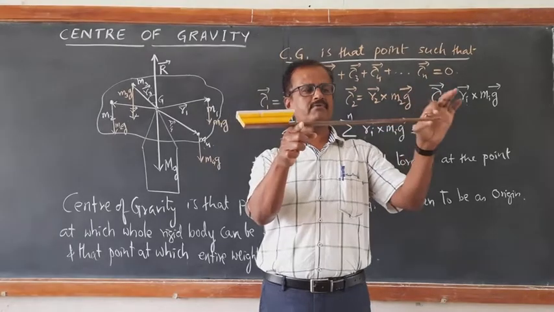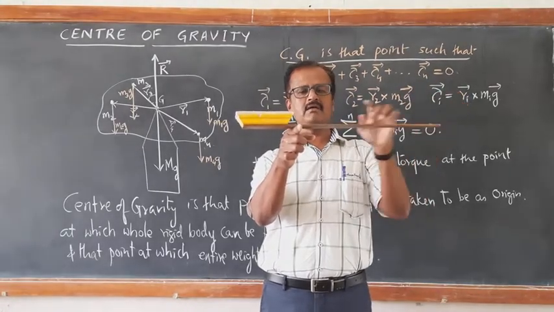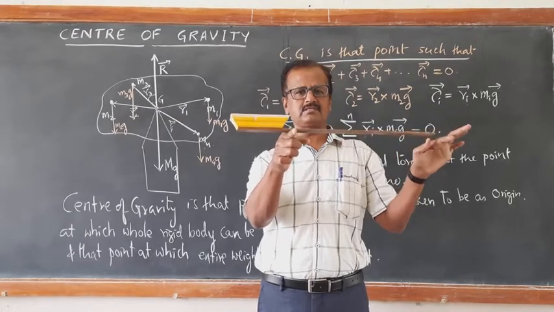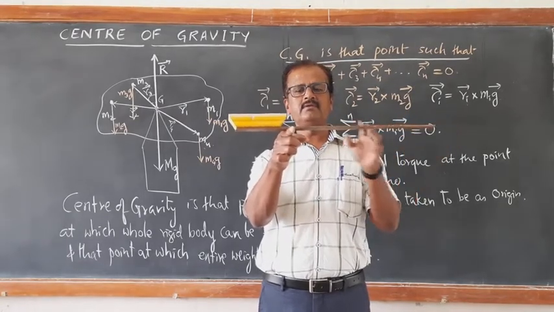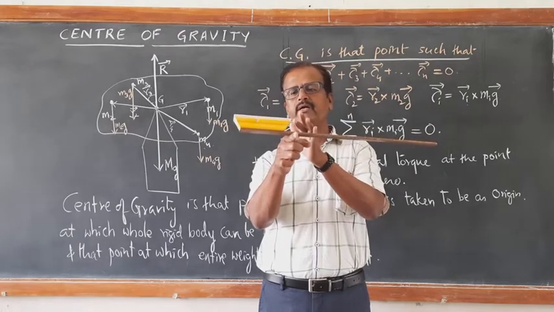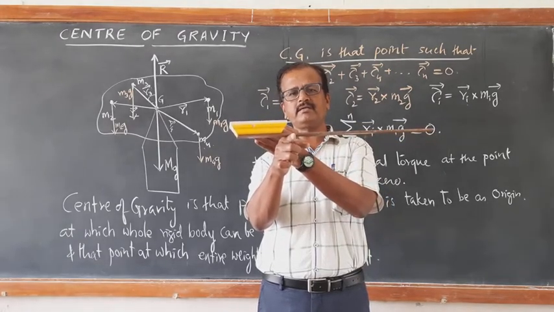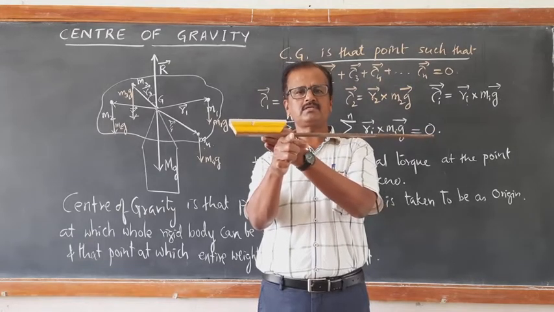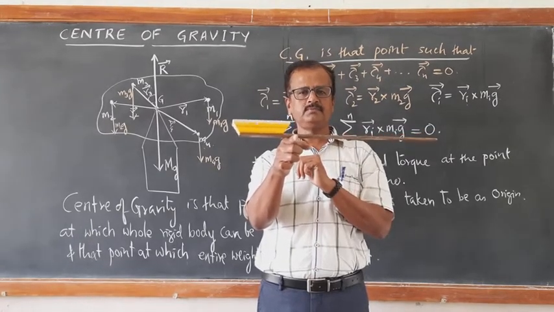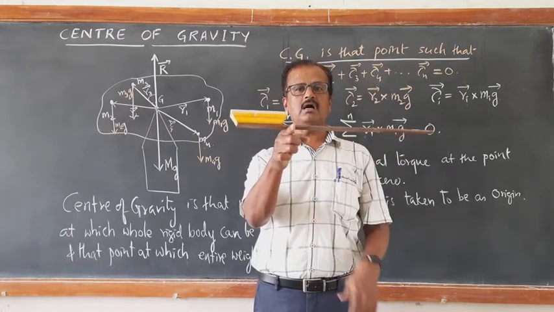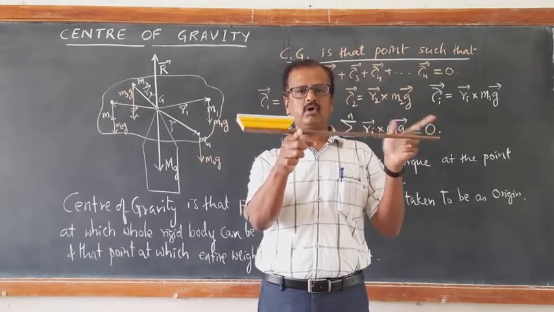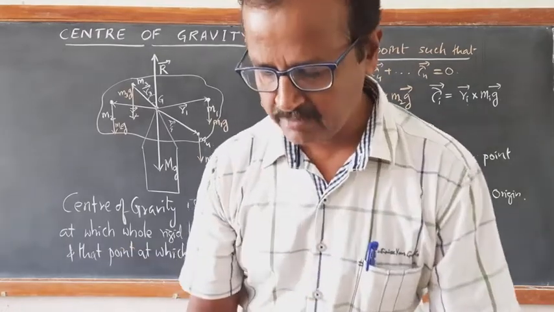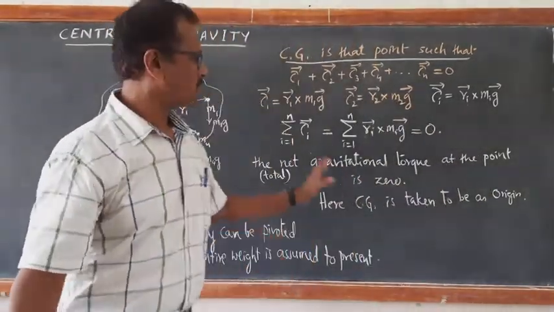Weight of this part of the scale multiplied by the perpendicular distance is equal to the weight of the other part of the body, that includes the weight of the duster, and the perpendicular distance from its center. So that's how the torques are balanced. The net torque due to the entire extended body must be 0. So that becomes the position of the center of gravity.